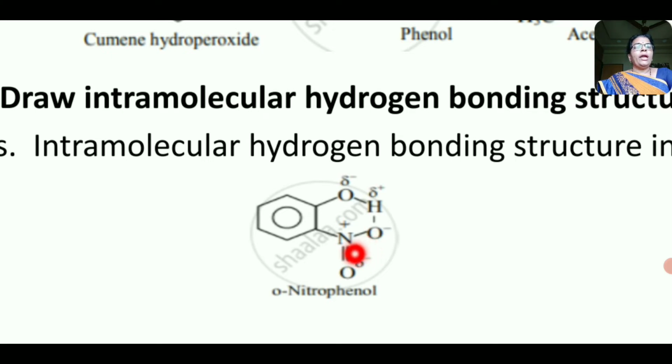Now this nitrogen atom is positively charged and oxygen atom is negatively charged, since oxygen is more electronegative. And here the hydrogen atom of OH bond of phenol and the oxygen atom of NO2 group form hydrogen bonding. This is the intramolecular hydrogen bonding in orthonitrophenol.